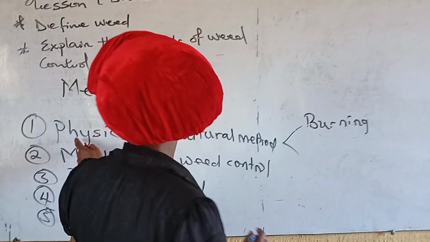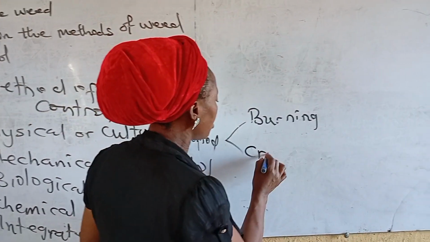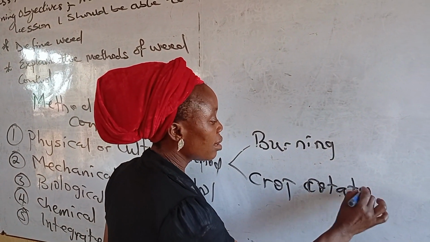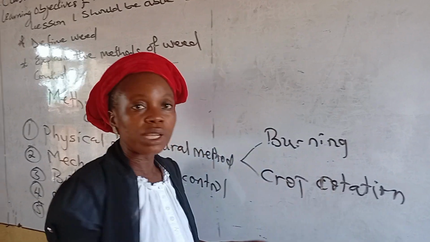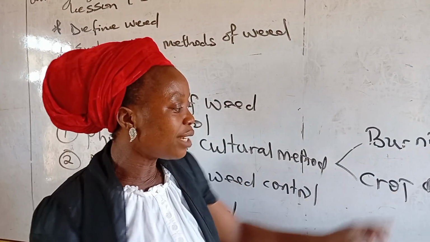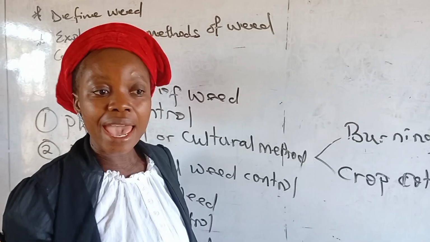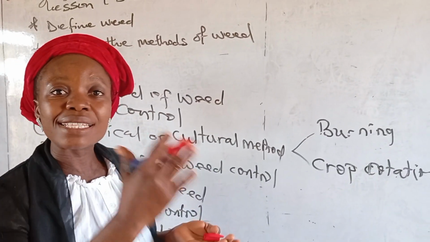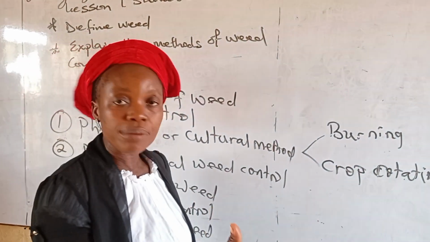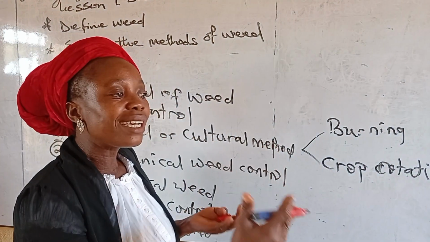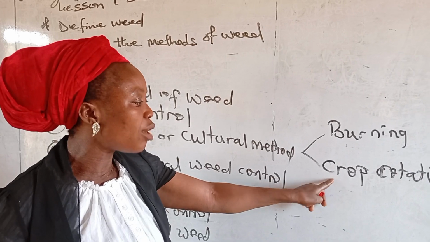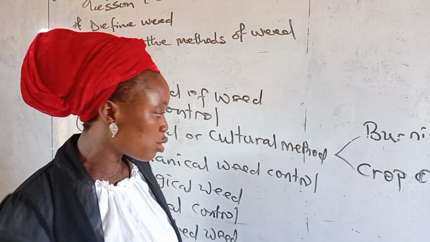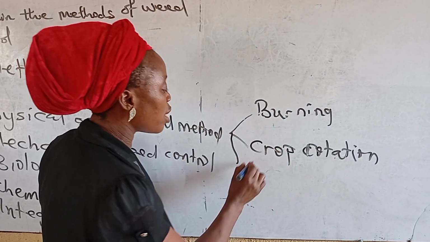Next, among the physical, we have crop rotation. Crop rotation is another method. And like I've said, when we were doing crop, you already know what crop rotation is. Adiza, what is crop rotation? I told you crop rotation is a systematic planting of crops in which you plant crop year in, year out, and it's done in an area where you are trying to utilize your soil. So the next one under this one is mulching.